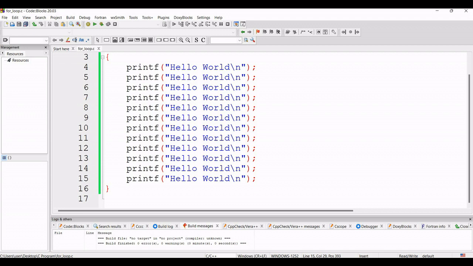So what is the function of loop? The function of loop is to rotate. The loop will be rotated and we will give one condition to that loop, and the loop will rotate as per that condition, and whatever I want to print or keep inside the loop will be printed multiple times. So suppose in this video we will discuss about for loop.